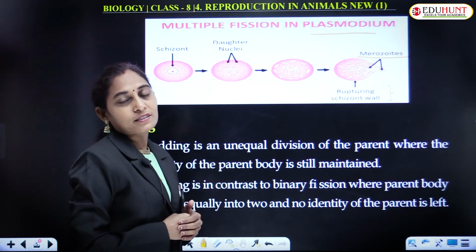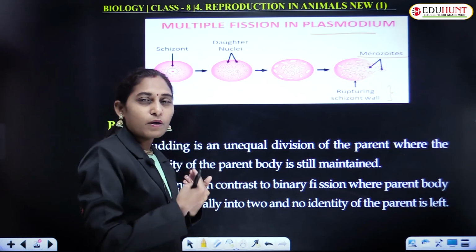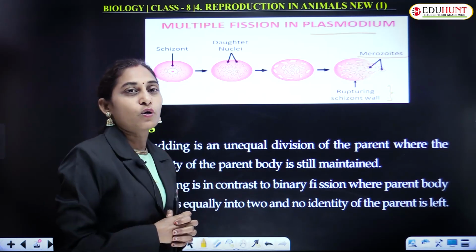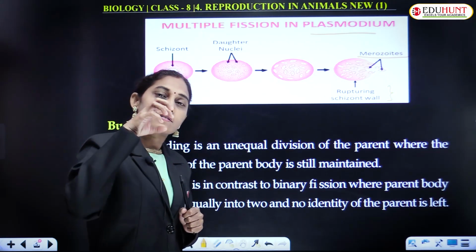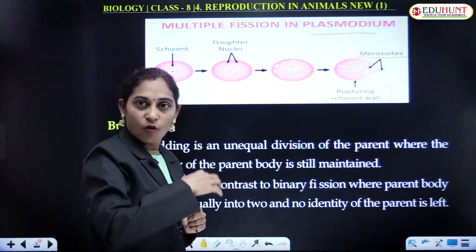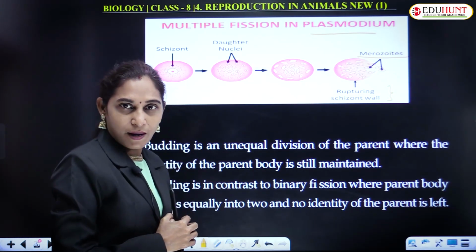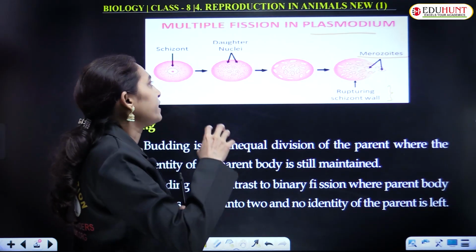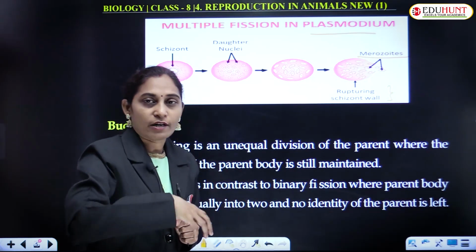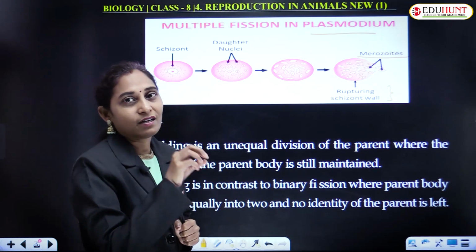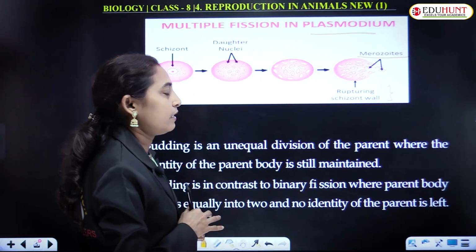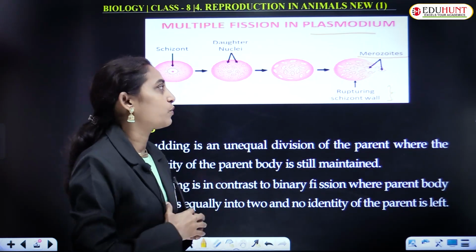After multiplication, it gives rise to a number of daughter nuclei, and each nucleus is surrounded by a certain amount of cytoplasm which is surrounded by a particular layer like plasma membrane, and each nucleus with cytoplasm will act as an individual cell, that is an individual Plasmodium.